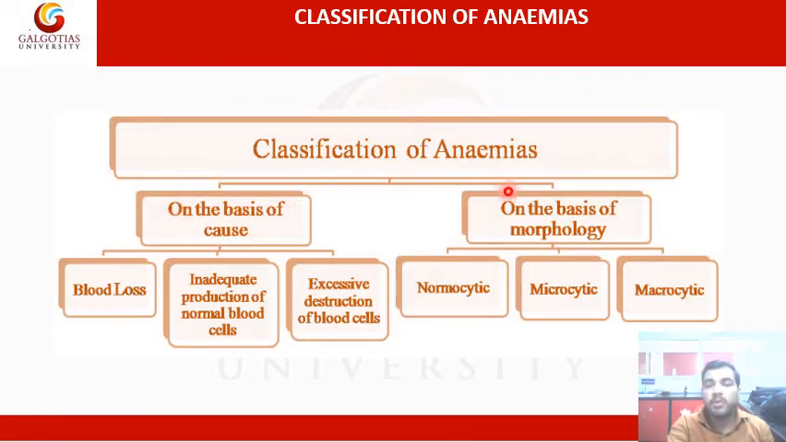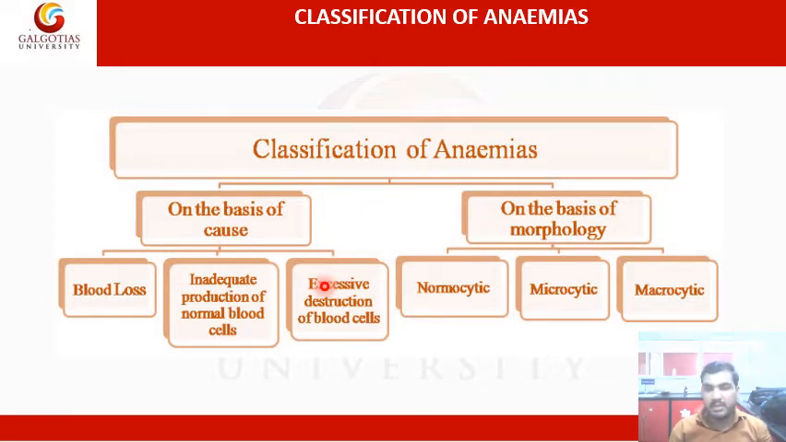Now moving on, this is the morphological classification. According to these, anemia is further divided into majorly these types. On the basis of cause, the first one is blood loss, the second is inadequate production of normal blood cells, and the third is excessive destruction of blood cells. Anemia can be a condition in which there is a very high loss of blood in the body.